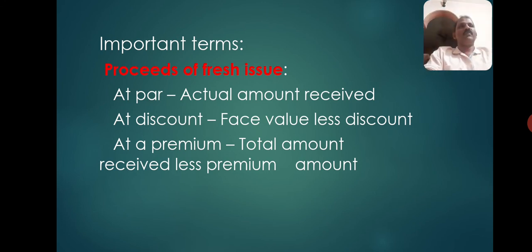Then in case fresh issue is made at a discount, it is the face value less the discount, in the sense whatever you debit to bank account. You can interpret it like this also. Proceeds of fresh issue, in case it is made at par or at a discount, is the net amount received, and if it is made at a premium, it is the amount received minus the amount of premium.